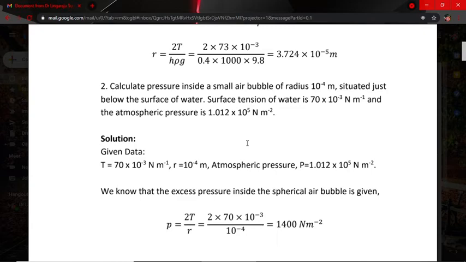And now you see what the given data are. Write it first. Surface tension is given, that is T is equal to 70 into 10 to the power of minus 3 Newton per meter.